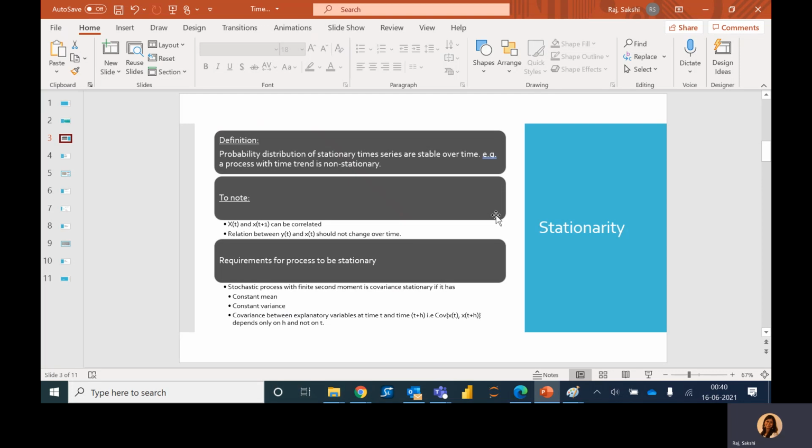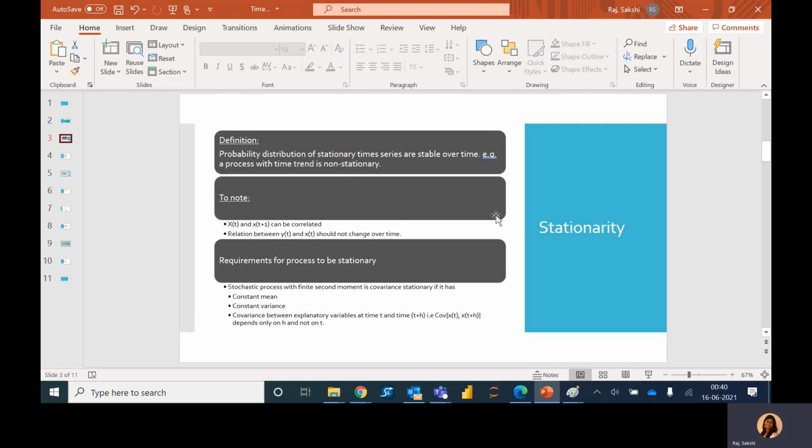That is to say, the relation between dependent variable and independent variable doesn't change over time. We can understand this in a simple way. If we allow this relation to change over time arbitrarily, then we cannot hope to learn how a change in X can affect a change in Y. We cannot predict Y.